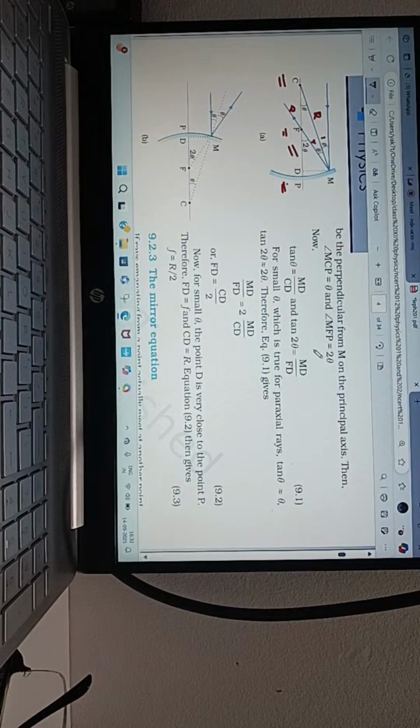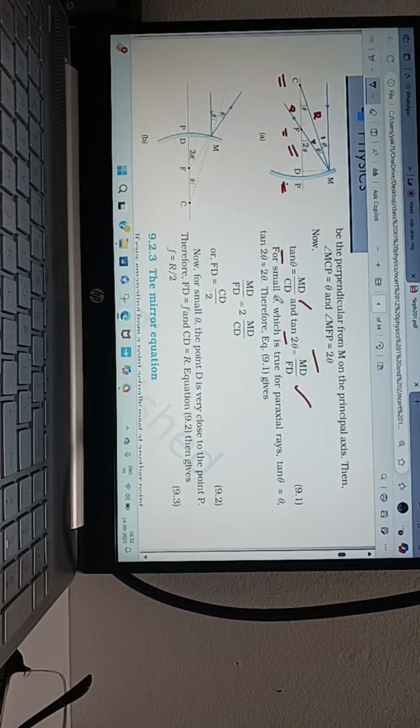Very nice. Good. So which triangle have you taken for this? Not the isosceles triangle, I am talking about tan theta. Okay, so CMD. Tan theta equals MD by CD. Very nice. So what about this 2 theta? Which triangle? Sir, FMD. Very good.